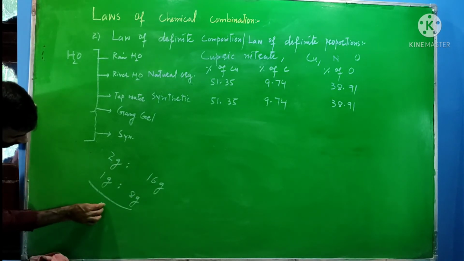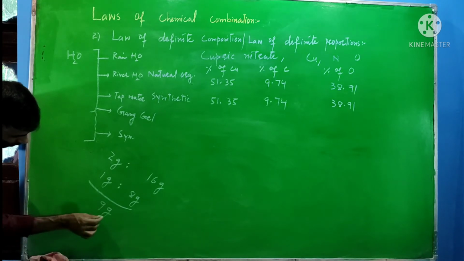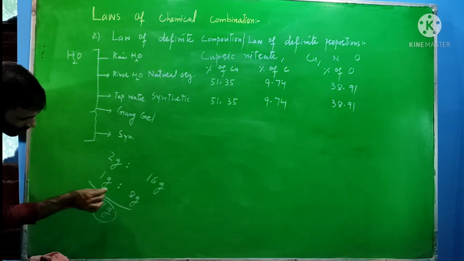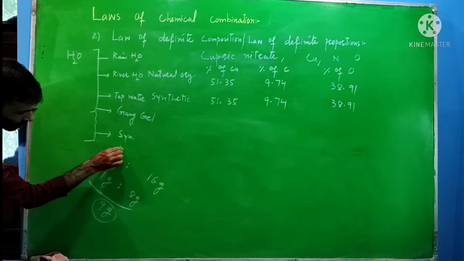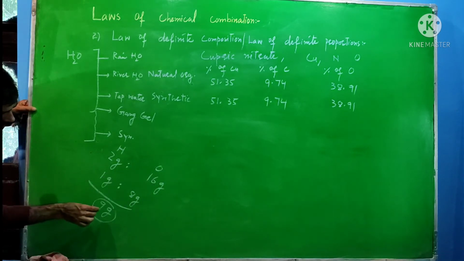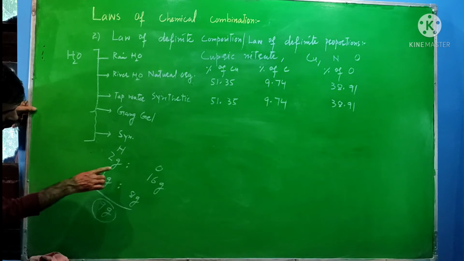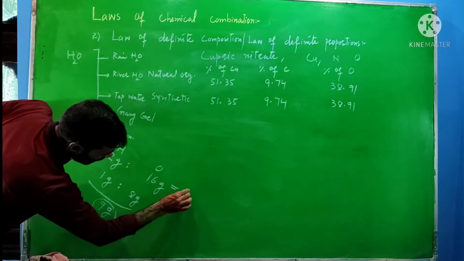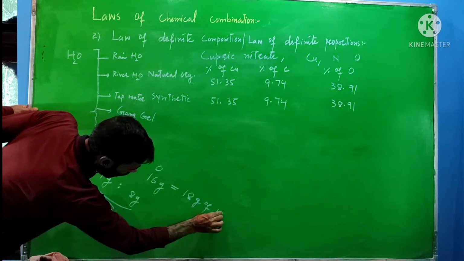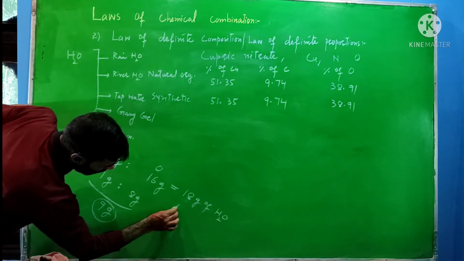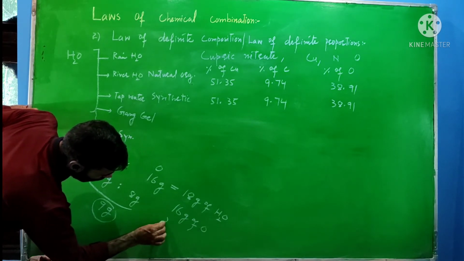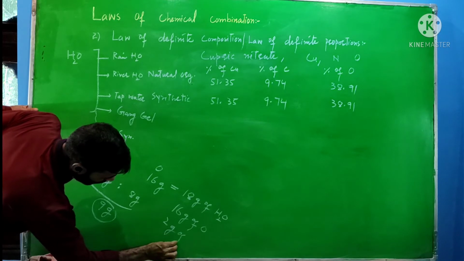So in 9 gram of water, there are always 8 gram of oxygen and 1 gram of hydrogen. Or I may say, in 16 plus 2, that is 18 gram of water, there are always 16 gram of oxygen and 2 gram of hydrogen.